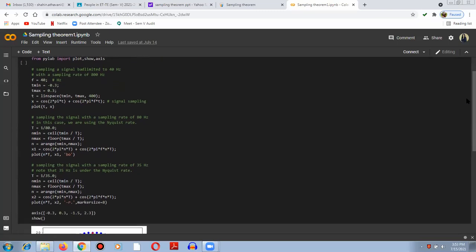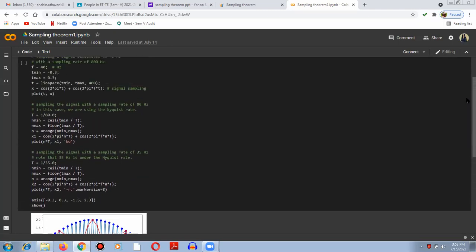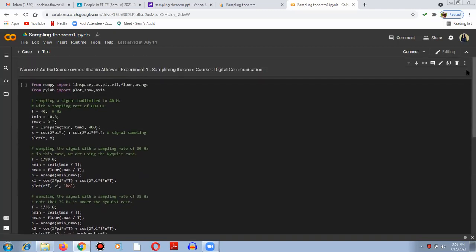This is not coded by me, but I need to explain that we can implement the sampling theorem and any other digital communication practicals, so on and so forth, whichever we are going ahead with. You should be able to implement it on Google Colab as well as on Scilab. My request is to just download the Scilab 6.1.0 version on your laptop, and that's it.